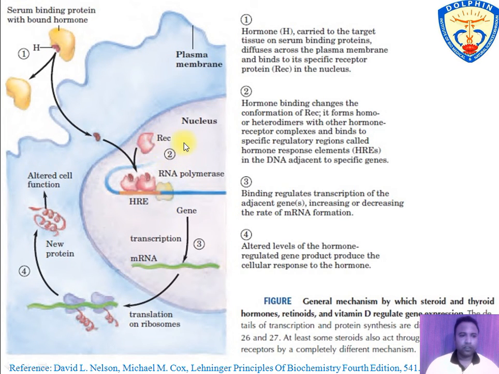This figure shows the mechanism of the nuclear receptor. When the hormone binds to the receptor, it results in a change in conformation of the receptor, which interacts with the hormone responsive element in DNA adjacent to a specific gene, with the help of polymerase enzyme. The binding regulates transcription of the gene, enhancing or suppressing the rate of formation of RNA. Then the altered level of hormone regulated gene product produces a cellular response through translation, that is, formation of a new protein.